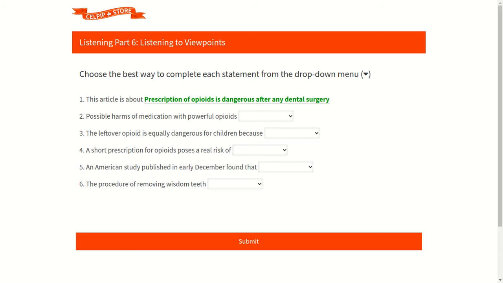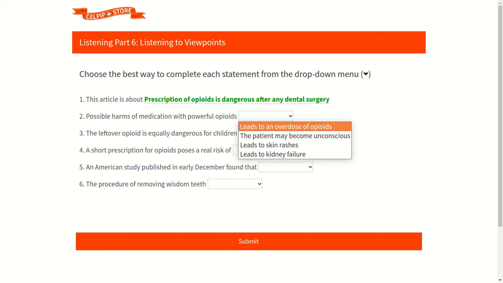Our second question is, possible harms of medication with powerful opioids. Now let's check out the available options. The first option is, leads to an overdose of opioids. Second option is, the patient may become unconscious. Third option is, leads to skin rashes. And last fourth option is, leads to kidney failure.